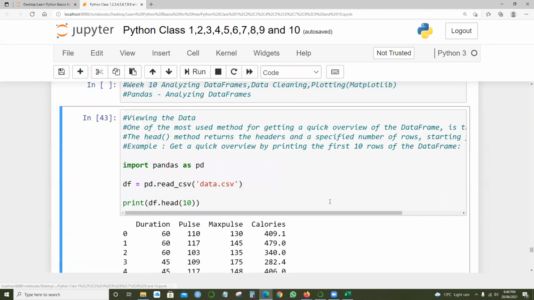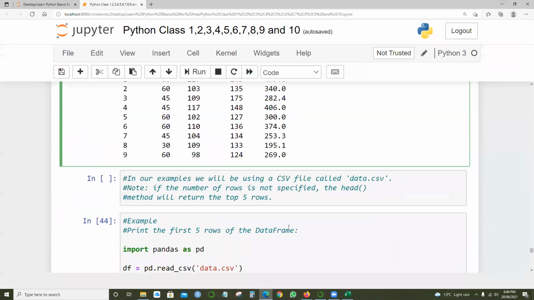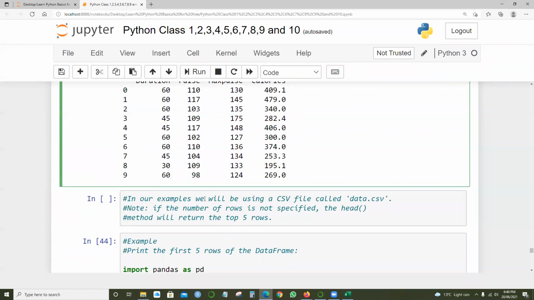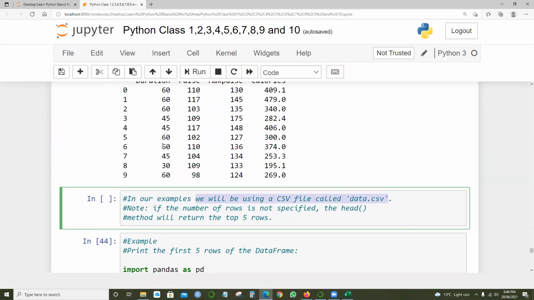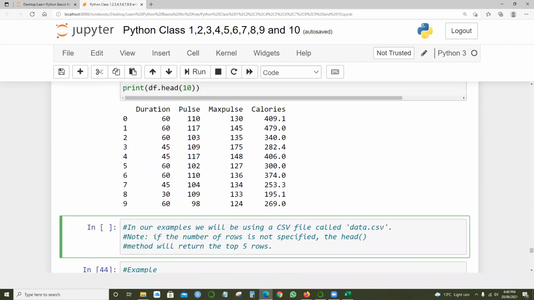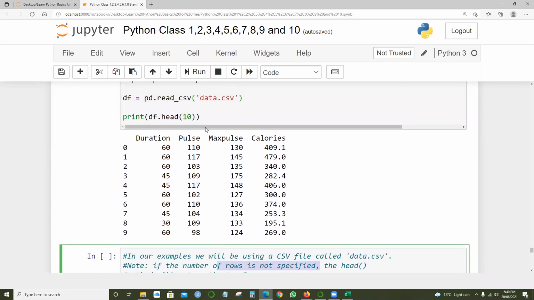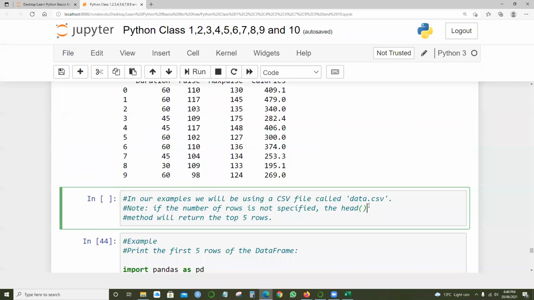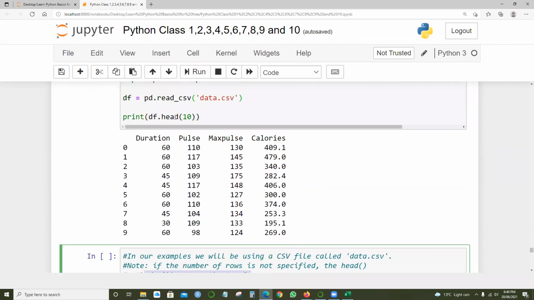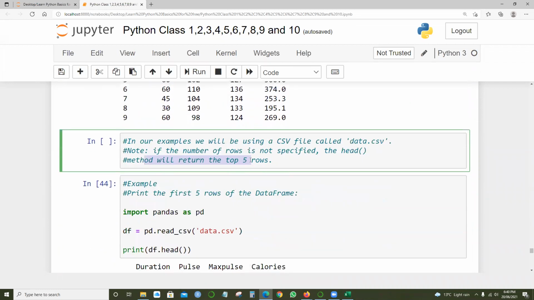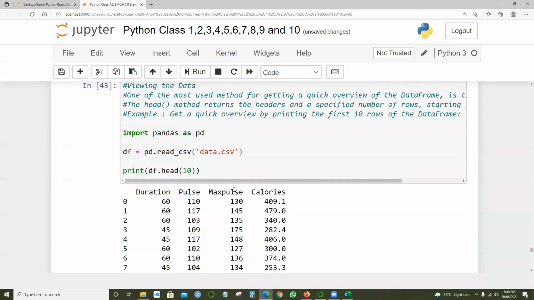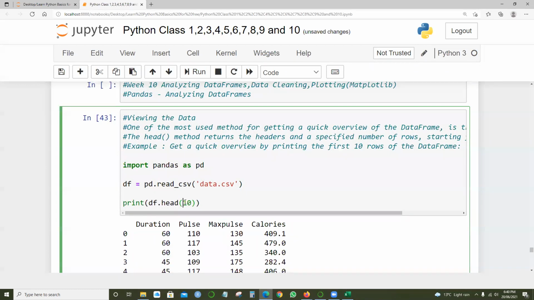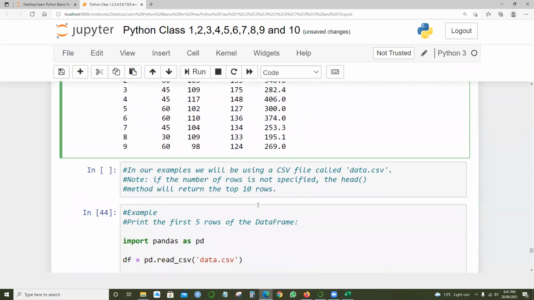So let me save. So in the next example, in our example, we will be using the CSV file called data.csv. That is what we have done. Note, if the number of rows is not specified, so we are not worried about how many rows we required, we just said head, right? So the head method will return the top 5 or top 10. So here I said top 10, instead of 5, I'll say 10. Okay, so 10 rows it has returned. Instead, if I say top 5, it will return only 5. If I say 20, 20. So we can specify them.